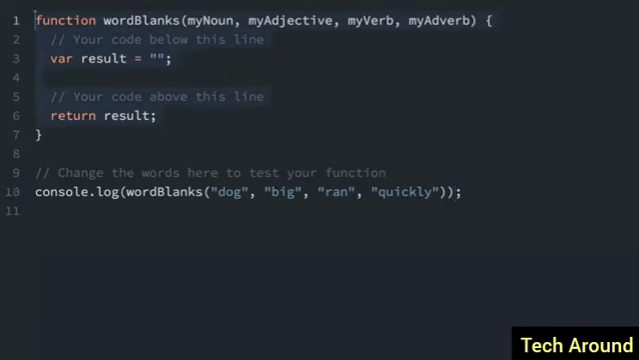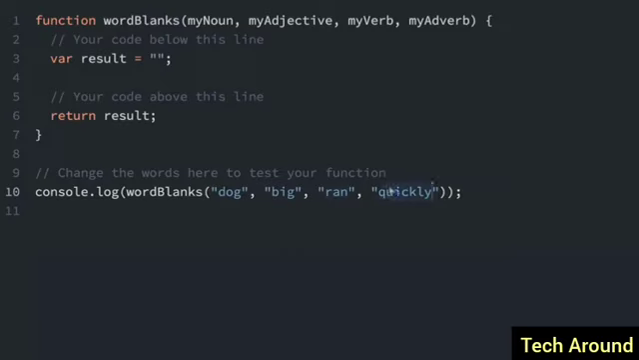This also uses a function. Now, we haven't talked about functions yet. I'm going to explain those more later, but for now just go with it because that's not the point of this lesson. But this function called wordBlanks, you can call the function and you have to pass in certain types of words. You pass in a noun, an adjective, a verb, and an adverb. So down here you can see that we're calling the function called wordBlanks. That's the function name here, and we're passing in a noun, an adjective, a verb, and an adverb.